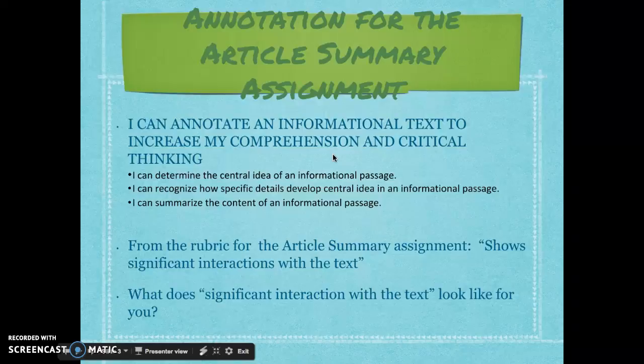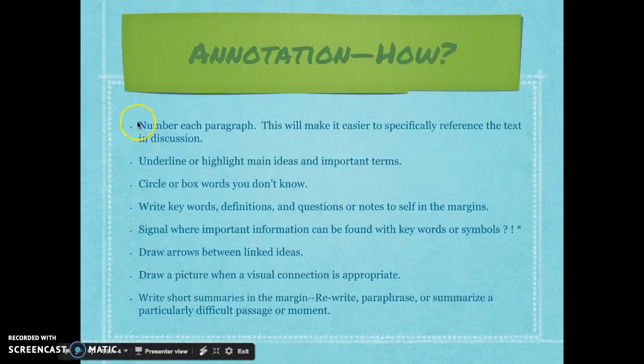This has to do with the article summary assignment, which we're moving into, and here are your learning targets for that. Here are some suggestions on how you annotate a text. This is what you are doing for Monday. I'm going to say that everyone has to do this. Number each paragraph. That's going to make it easier when we talk about certain things or when we need to reference certain things, that we can very quickly find those items. So everybody's got to do this.